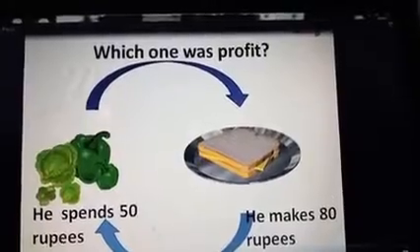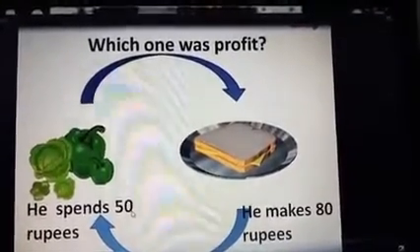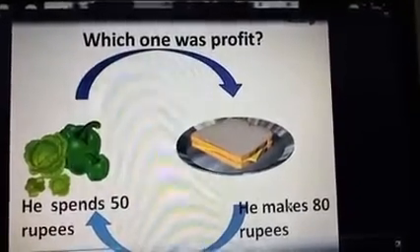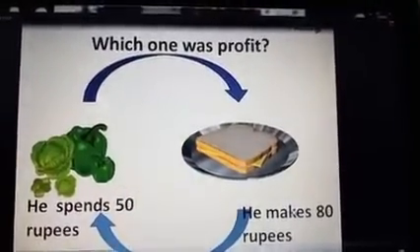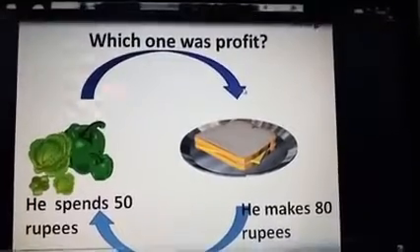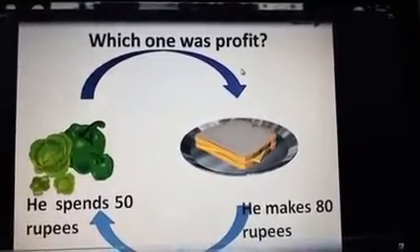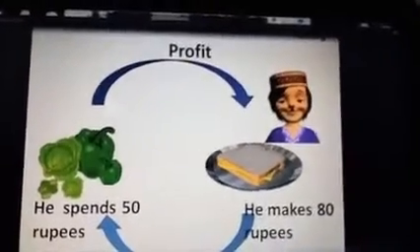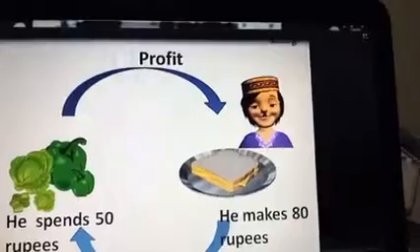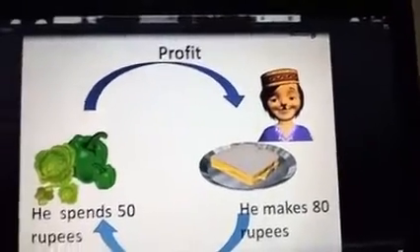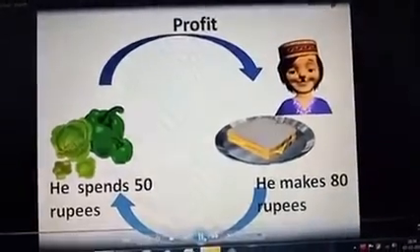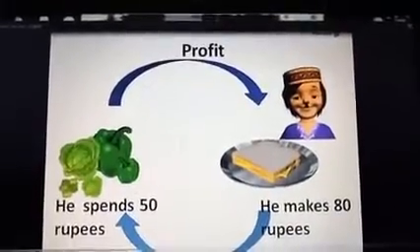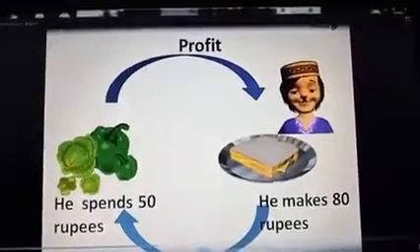When he purchases the vegetables and bread for 50 and sells it for 80 rupees, then only he earns a profit of 30. Yes, by making 80 rupees after spending 50 rupees, he has an extra 30 rupees for his home. So we can say Rahim is making profit here.